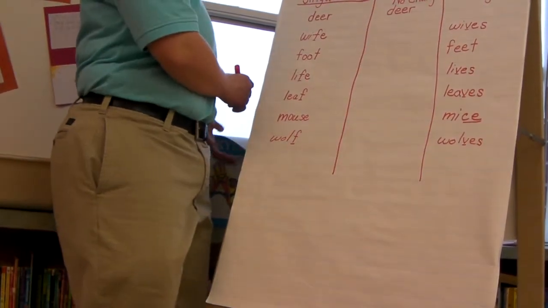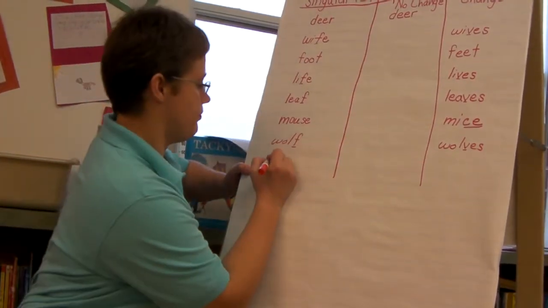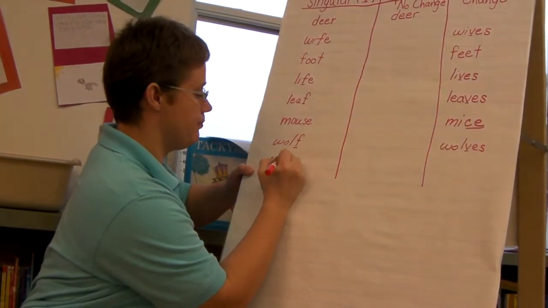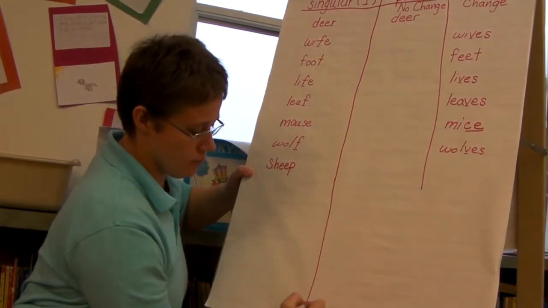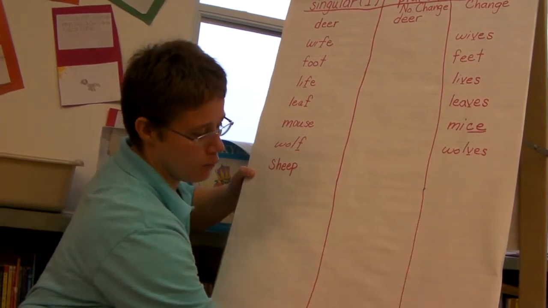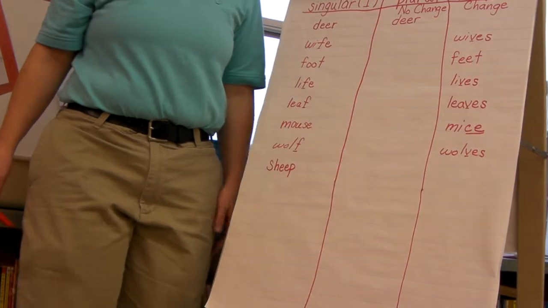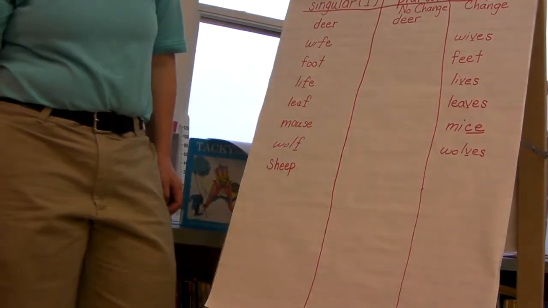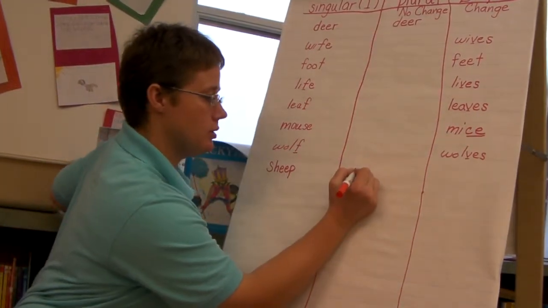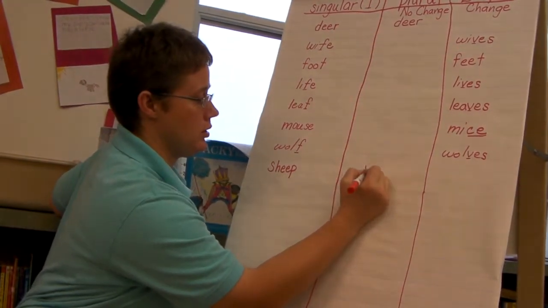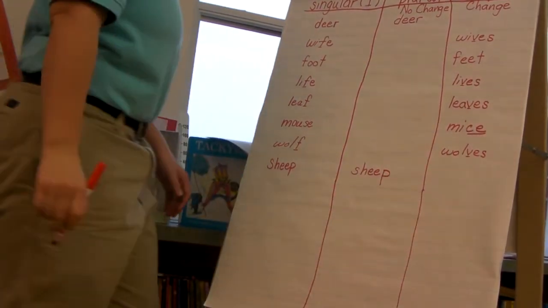How about the word sheep? Sheep. What are we going to do about sheep? I have 1 sheep. I have 10 what? 10 sheep. Okay, we don't say sheeps. Okay. 1 sheep, 10 sheep.